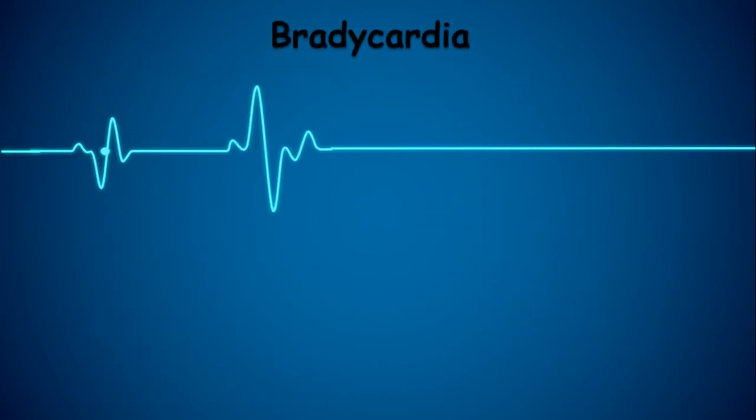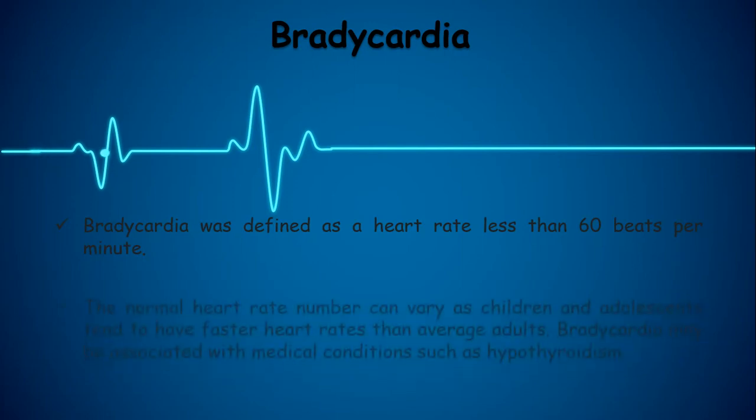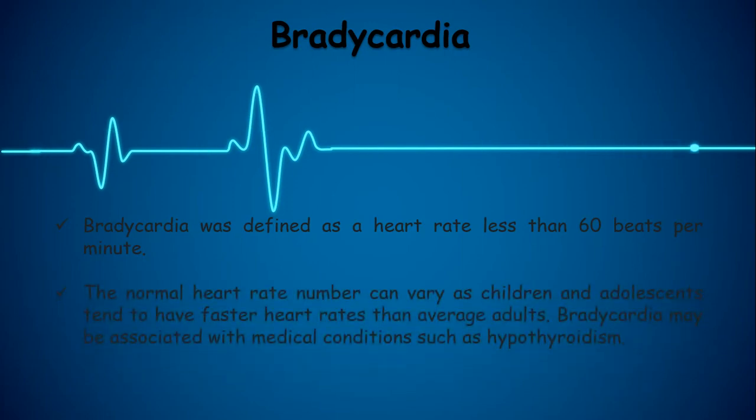Next one is the bradycardia. It is defined as a heart rate less than 60 beats per minute. The normal heart rate can vary as children and adolescents have faster heart rates than average adults. This bradycardia may be associated with medical conditions such as hypothyroidism.